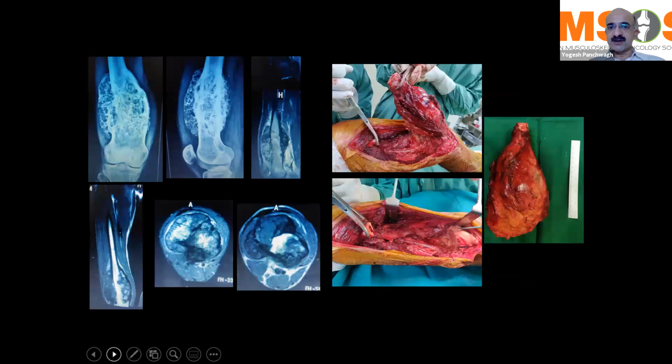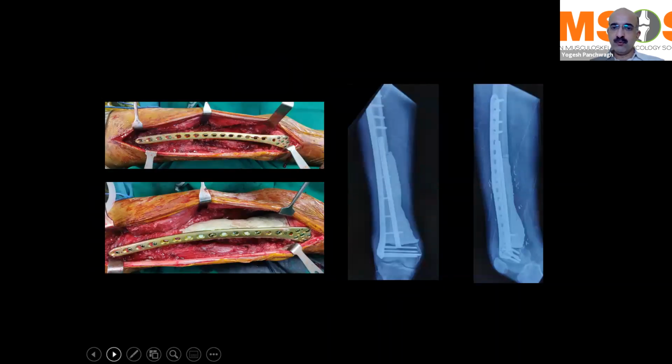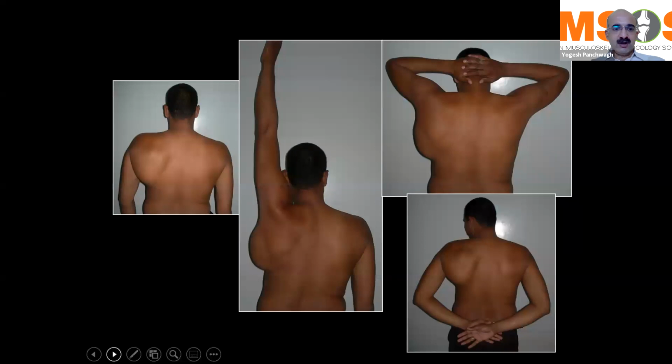Or sometimes in certain cases like this, where for some reason you're not able to put in a prosthesis or an intercalary prosthesis, we do a nail cement plate spacer kind of a reconstruction, which is this combination of K-nail inside with plate and screws, and then the cavity is packed with bone cement, and that gives a reasonably stable reconstruction. These were the non-biological reconstruction options that we were looking at, the commonly used ones, and now we will go on to see what are the biological reconstruction options.